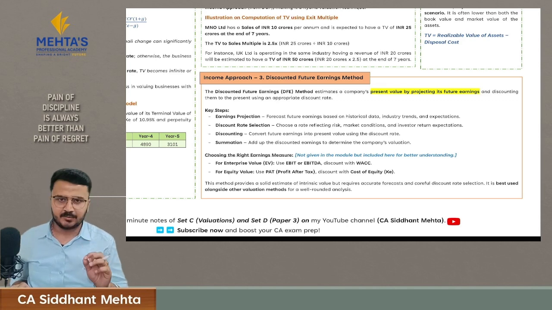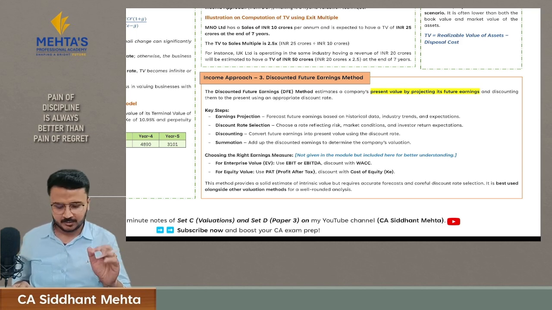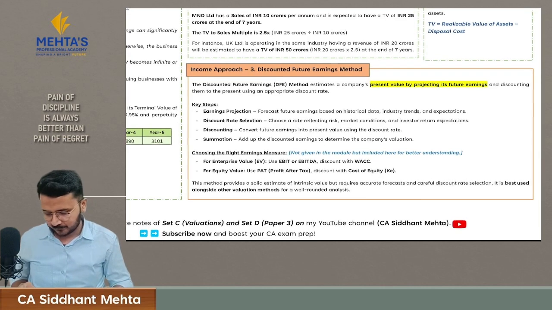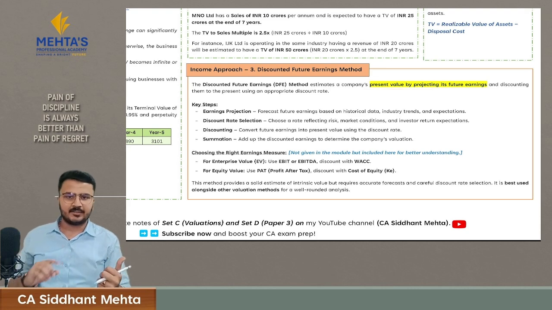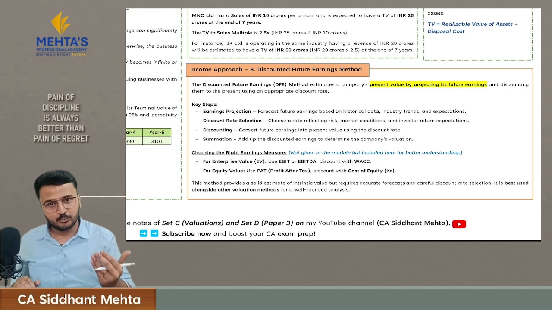Now there is the last method, that is the discounted future earnings method. ICAI has not explained much about this method. They have only given 2 to 3 lines for this method, and I've told you that this is the one method which is there in the income based approach. So here you calculate the present value of your business based upon future earnings. The same way you calculate in DCF by cash flow, here you will be using future earnings.